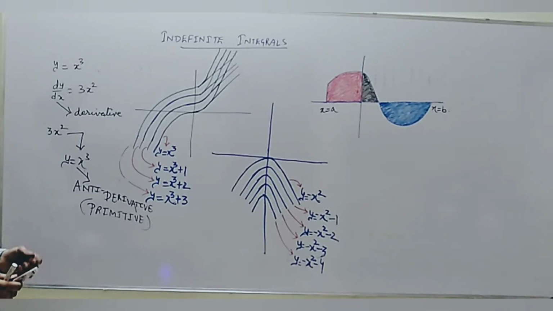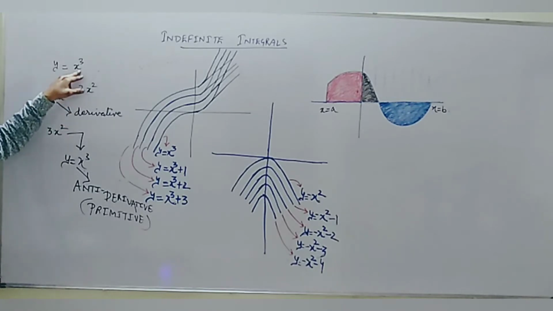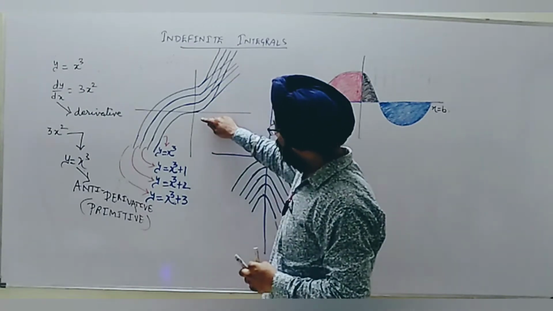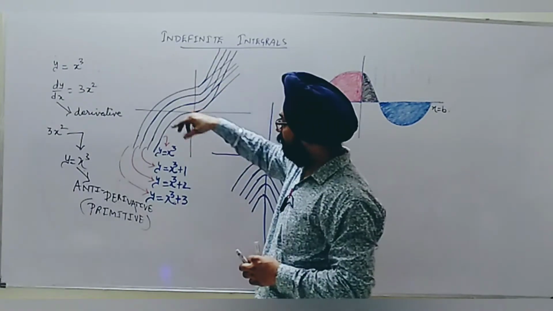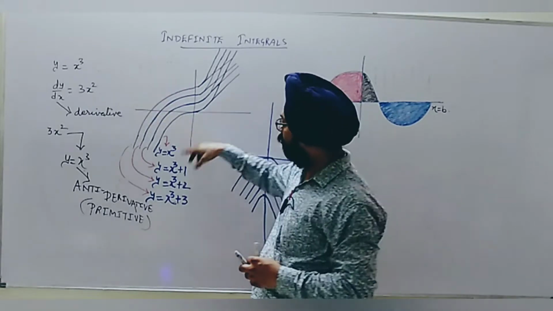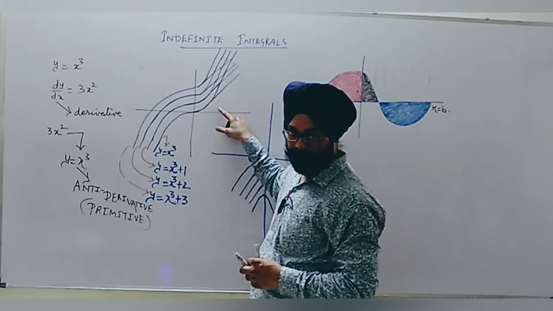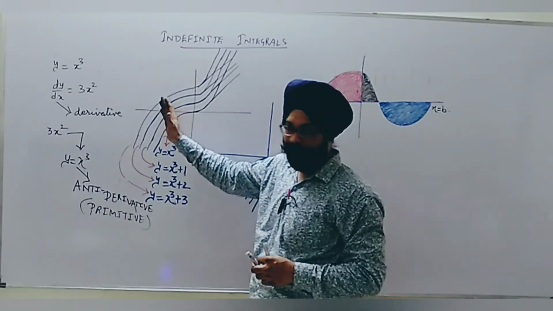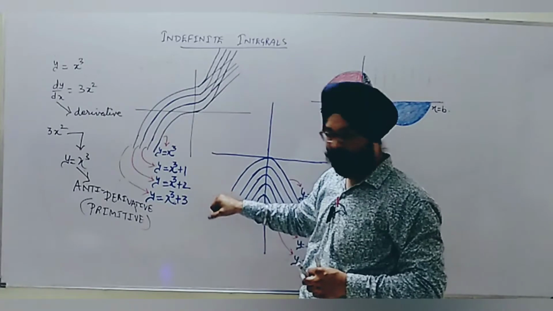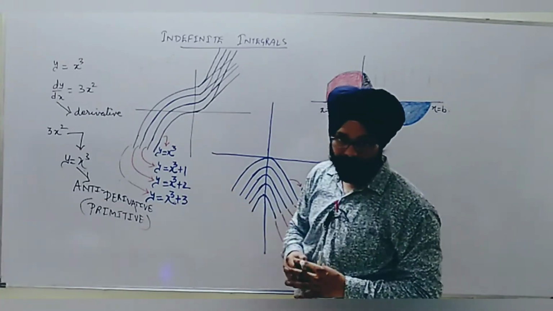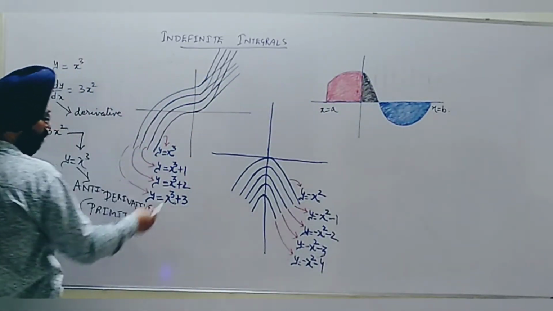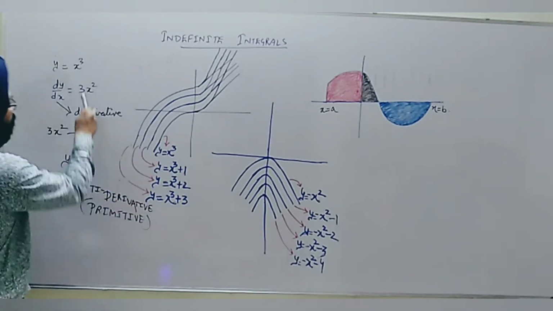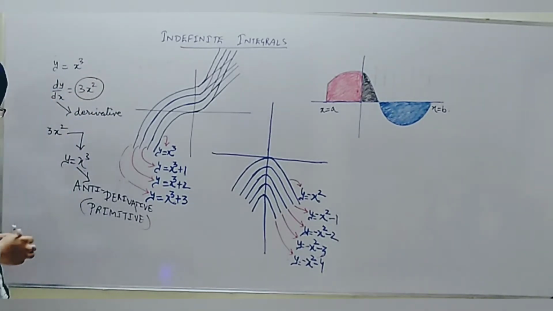Now the second question. This 3x square is the differentiation of y is equal to x cube. Now just think of it. I have drawn the tangent, and 3x square means the slope of the tangent. Now I have drawn curves by shifting the point: y is equal to x cube plus 1, y is equal to x cube plus 2, y is equal to x cube plus 3. If I do the differentiation of all, because the second term is constant, everywhere we obtain dy by dx as 3x square only.